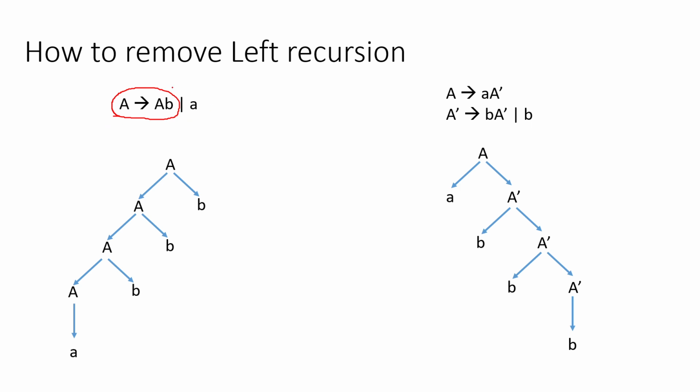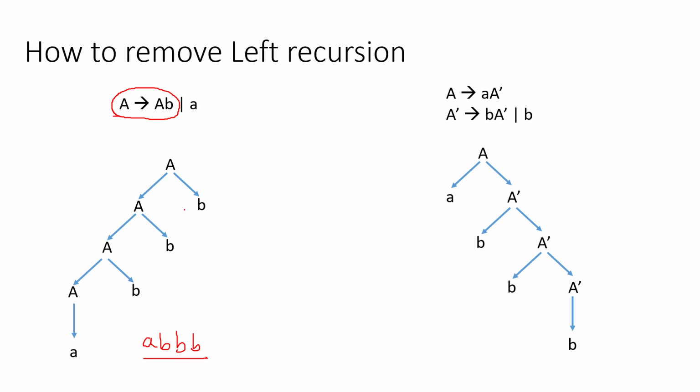So let's take an example like this: A to AB and A. If you use this A to AB many times for deriving a string, you will get a similar type of tree we have seen in the previous slide, which is actually left biased, and finally on A to small a, I will get this small a, and the string is a B B B, correct.